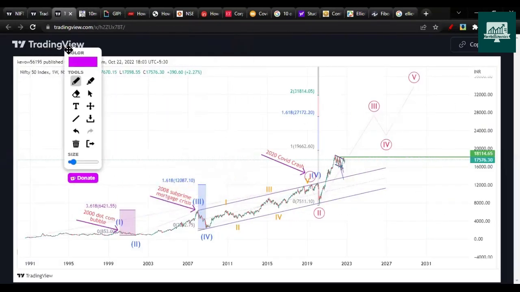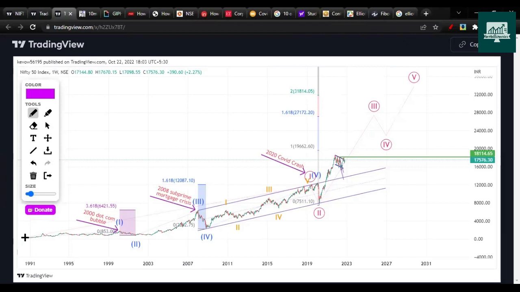So this is the weekly chart of Nifty, and it is starting from the all-time low. The all-time low of Nifty is 279 something, and from there it started the up move. Currently it's trading at 17,576. So from 279, we are considering this top as wave 1, which is the dot-com bubble, around the year 2000. From there, Nifty went sideways, so I'm assuming this wave count as wave 2. Wave 1 finished here, wave 2 finished here.